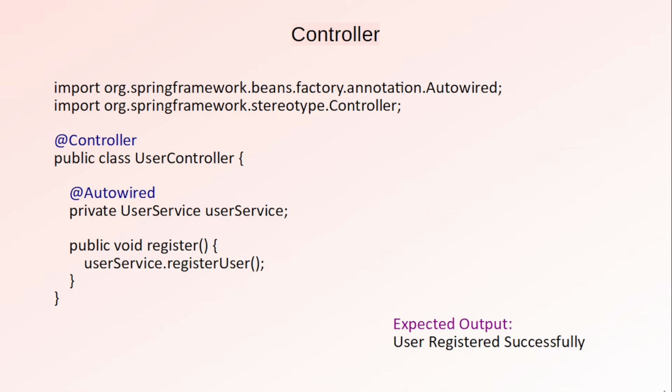Now let's look at the controller. Here we used the controller annotation. So Spring also creates a user controller bean here. Then we used the Autowired annotation. So Spring checks whether user controller needs a user service. If yes, it looks inside the IOC container, finds the user service bean, and injects it automatically. And here this method is called using the bean managed by the IOC container. So in simple words, the IOC container is the core component of Spring that creates, manages, stores, and provides Spring Beans throughout the application.